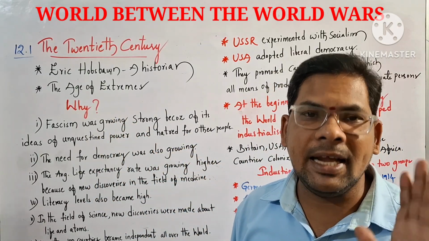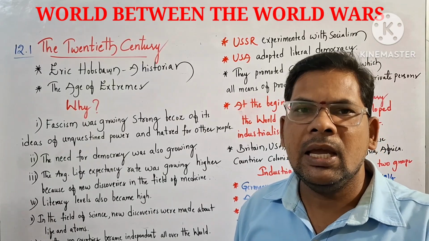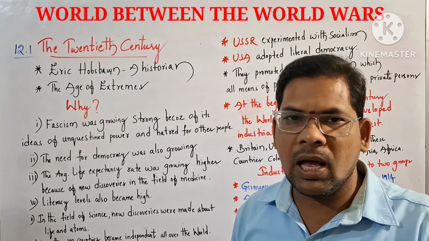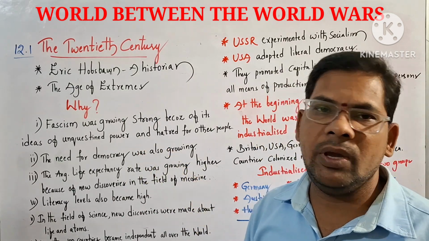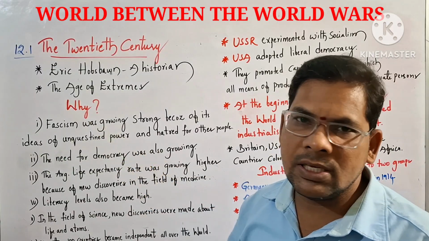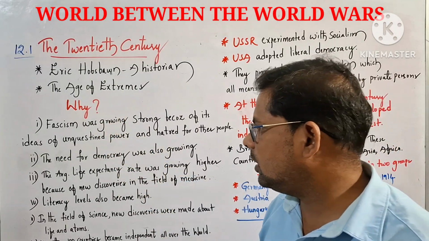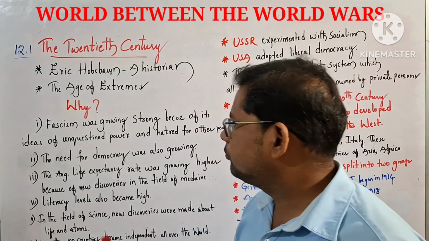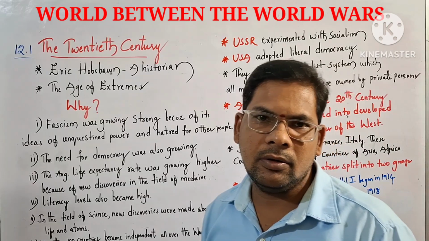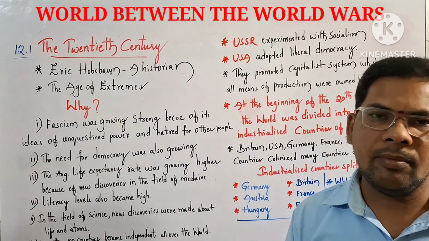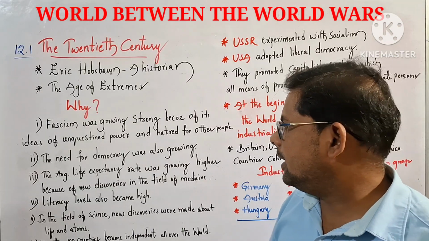Hatred means hating other people, other than Italians. If any people belong to another country, they hate them and want to become superior in the world. That is the fascism ideology. Similarly, the Nazism ideology also developed in Germany by Hitler. Second point, the need for democracy was also growing. Example, America. In America, the ideology was developed for democratic ideas.